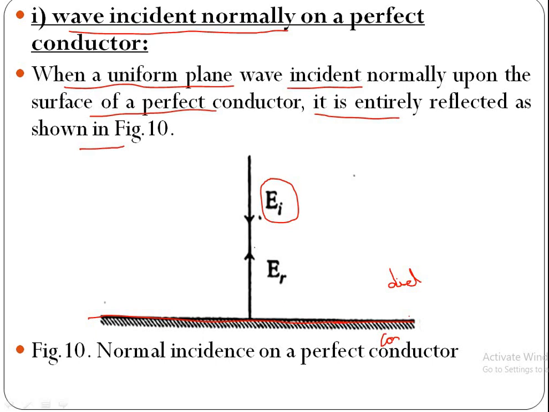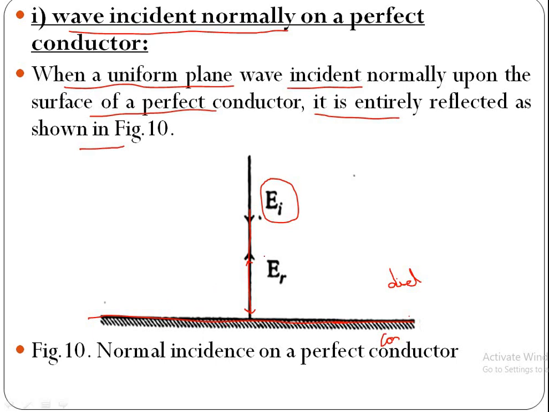When an electromagnetic wave is incident normally on the perfect conductor, then it is entirely reflected. Why? Because the electric field does not exist within perfect conductor. Hence, the total wave is reflected back without transmission. So, when uniform plane wave is incident normally upon the surface of conductor, it is entirely reflected into the same medium.